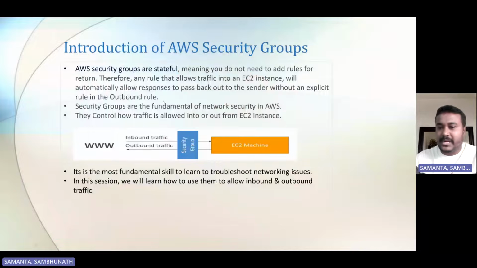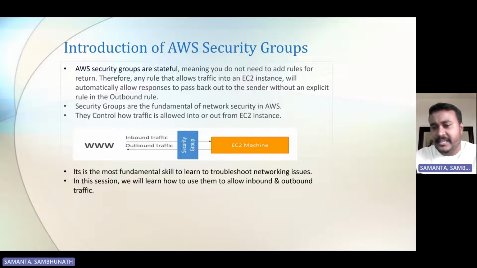The security group is a fundamental network security feature in AWS. It is used to control the traffic, the inbound and outbound requests, and it's the most powerful and fundamental service in AWS. Whenever you launch your EC2 instance, you have to create a security group, or it will allocate the default security group.